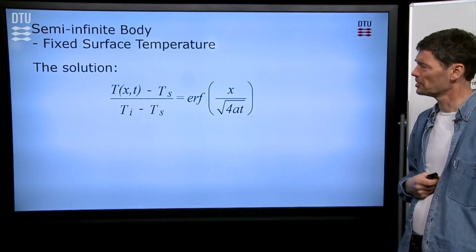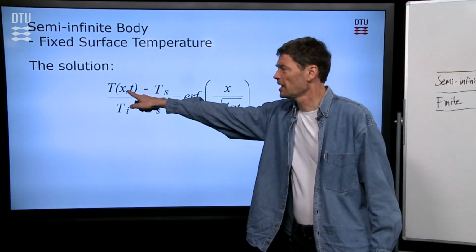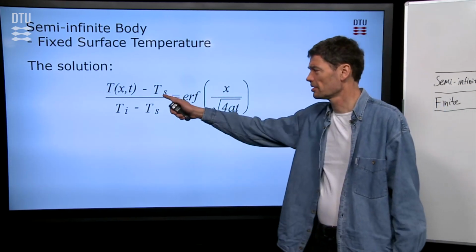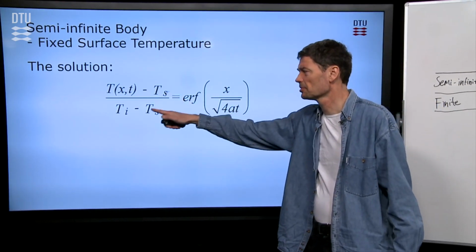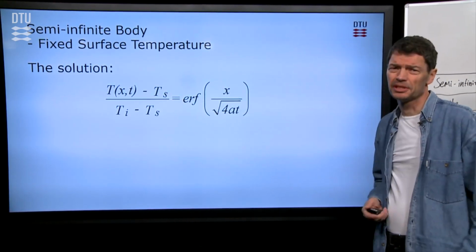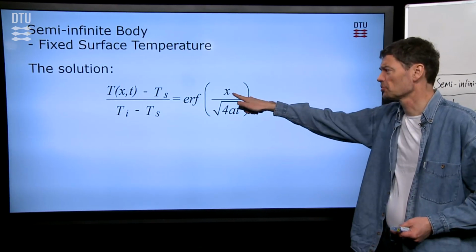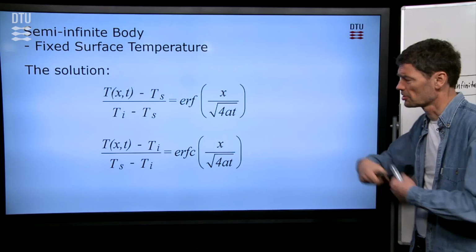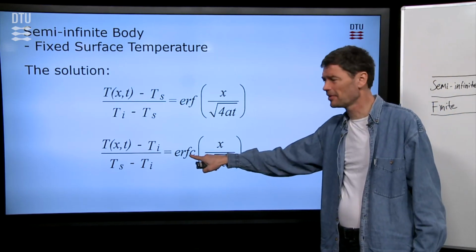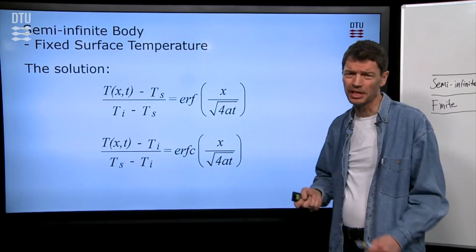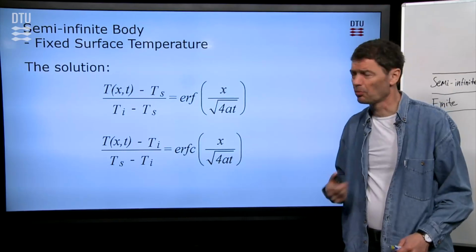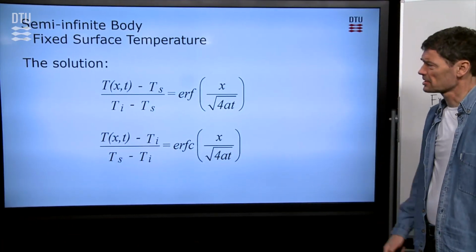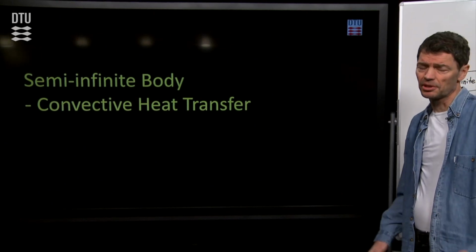And here is the formula. It tells us the temperature at location x and time t in our material, how it varies from the surface temperature and the initial temperature, using the error function, and then we insert the location x and the time t. We can also sometimes use the complementary error function, which is just 1 minus the error function. It is a similar formula, looking a little bit different in the denominator. So that's it, and then you just have to insert and calculate.